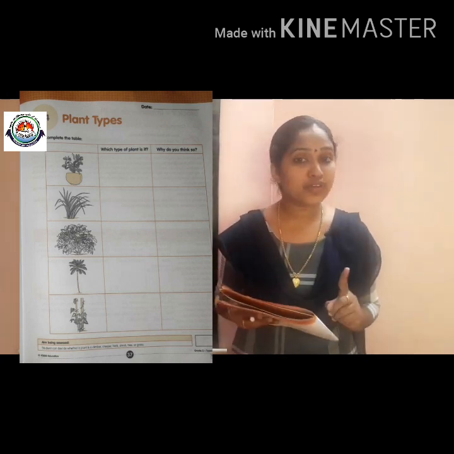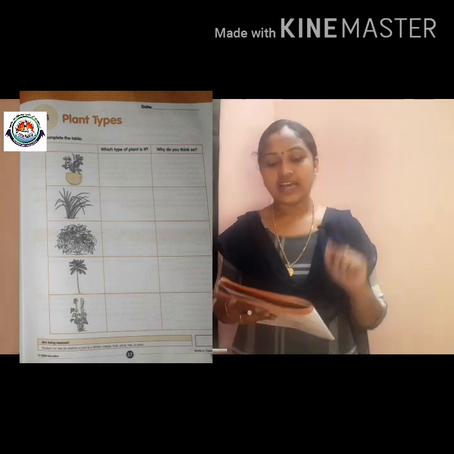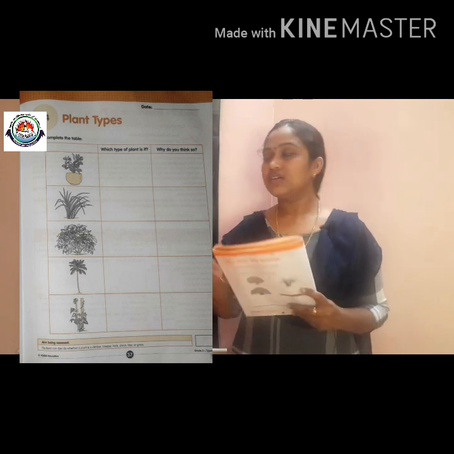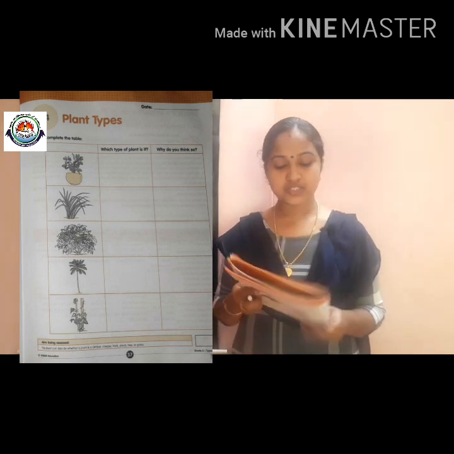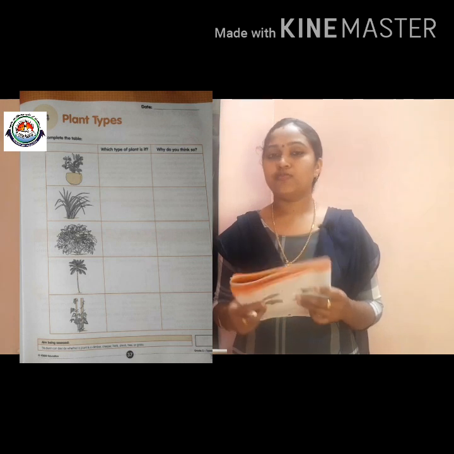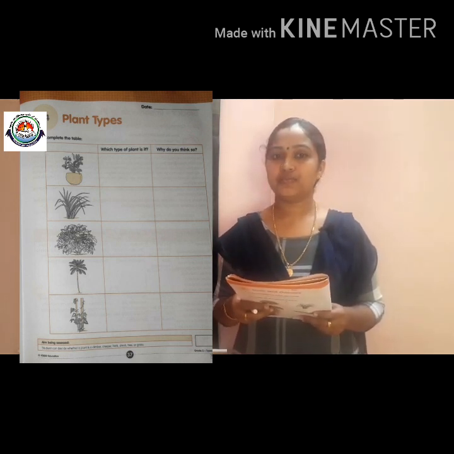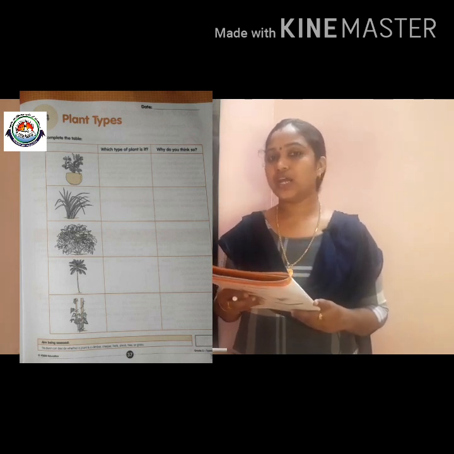What do you have to do first? Yes, you have to write the date and read the heading, all of you. Plant type. The first picture is a tulsi plant. Okay. Which type of plant is this? Which type of plant is tulsi? Yes, you know. What do you think so? You need to write the reasons too.